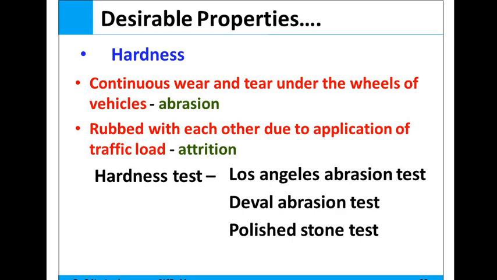So this test, called the hardness test, is carried out by the Los Angeles abrasion test, and the other is the polished stone test. So this Los Angeles abrasion test is used to find out the hardness of the aggregate.